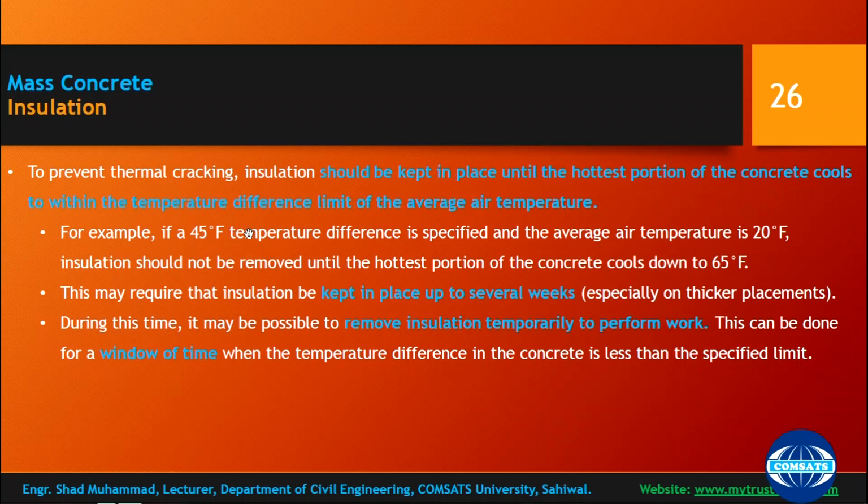For example, if a 45 degree Fahrenheit temperature difference is specified and average air temperature is 20 degrees Fahrenheit, you can add them, and insulation should not be removed until the hottest portion, the inner core of the concrete, cools down to 65 degrees Fahrenheit. So 20 degrees Fahrenheit plus 45 degrees Fahrenheit, the overall temperature for the inner core should be 65 degrees Fahrenheit. When your hottest portion reaches 65 degrees Fahrenheit, then you can remove the insulation.